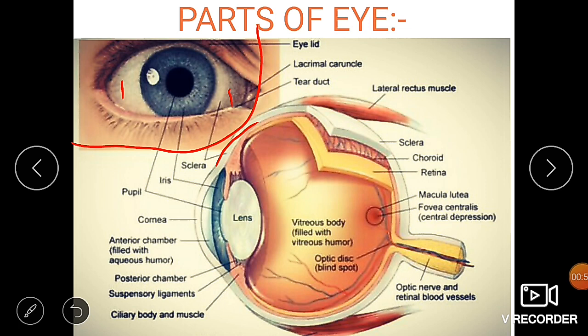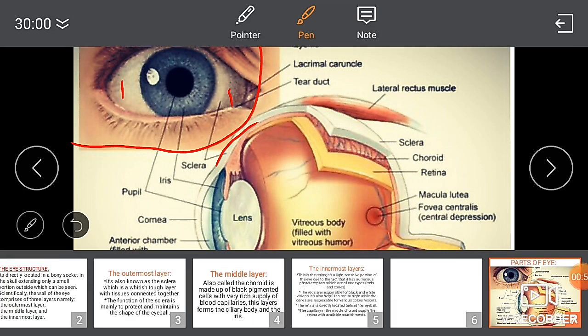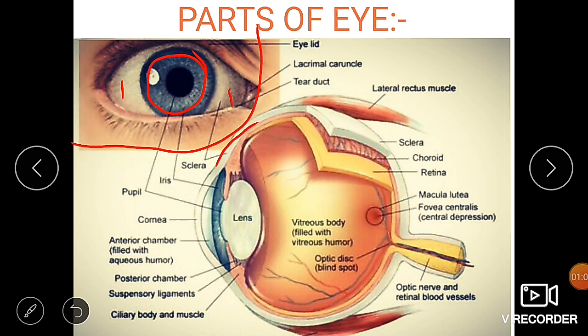Let's see where the iris is located and where the pupil is located. The iris is the colored portion that we see with our naked eyes, and the same colored portion in the internal structure of the eye is known as the iris. Just compare our outer view of the eye with the internal parts in the transverse section of the eye.